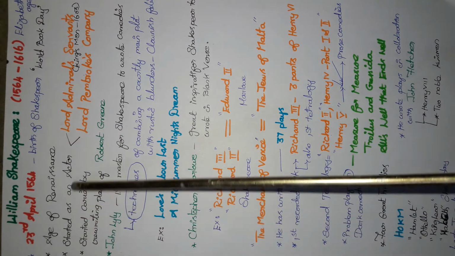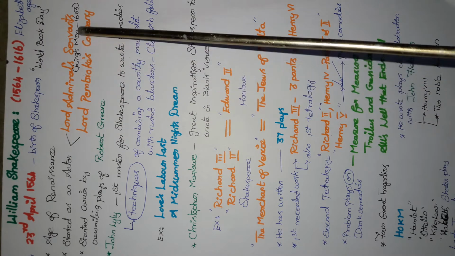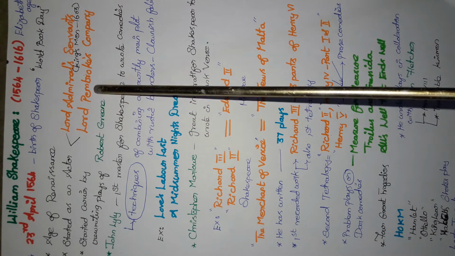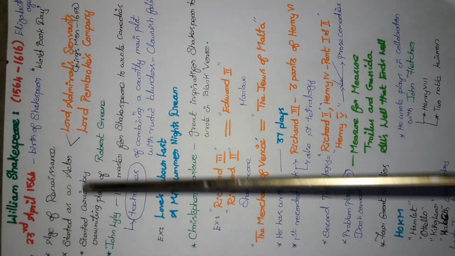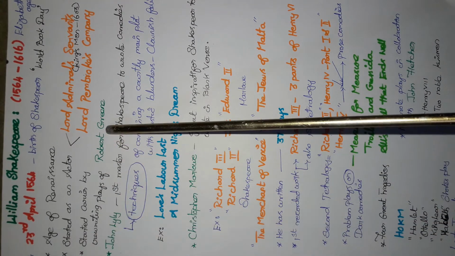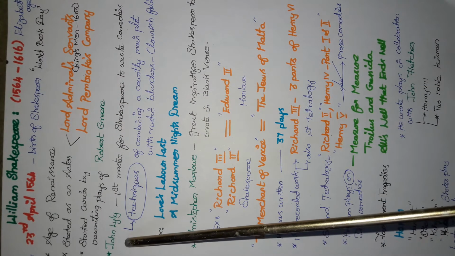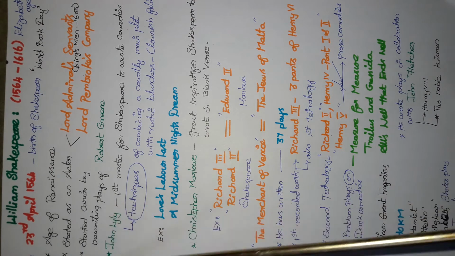He started his career as an actor. He acted in Lord Admiral's Servant Group and Lord Pembroke's Company also. He started his career as a dramatist by rewriting the plays of Robert Greene. He is one among the university wits, and also John Lyly.